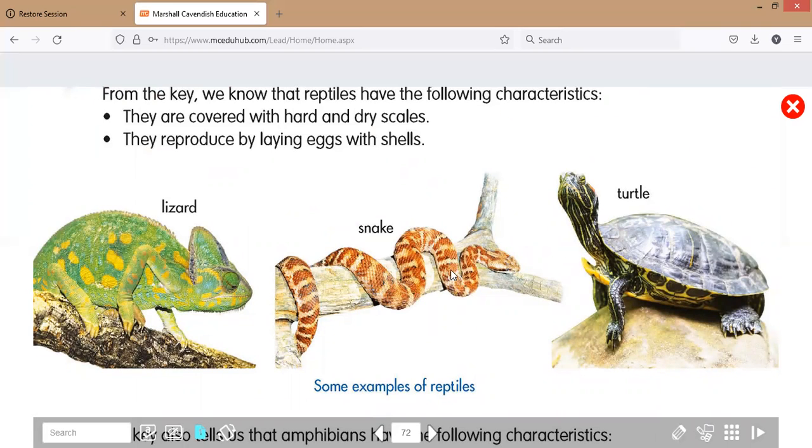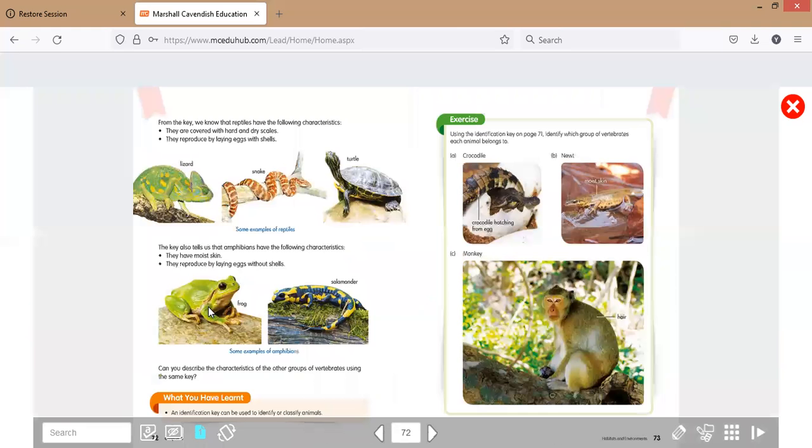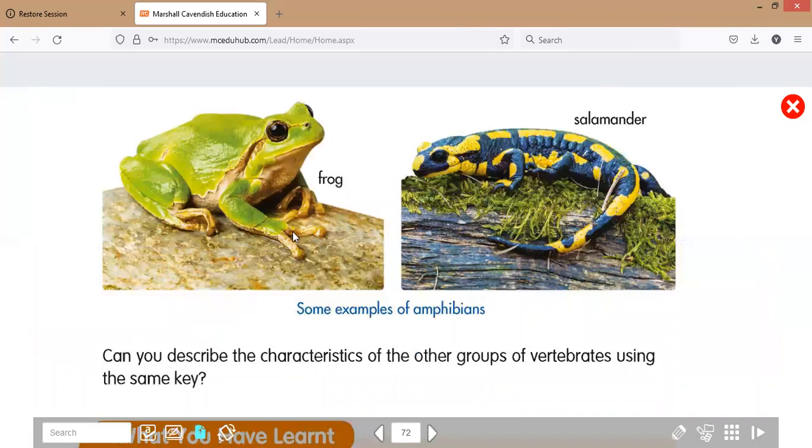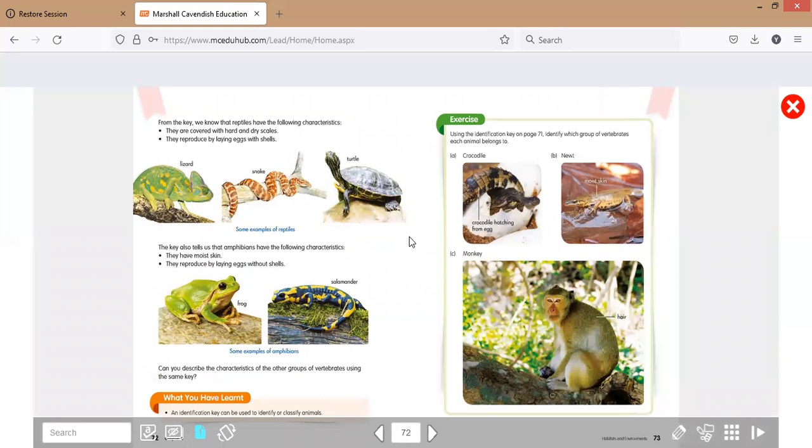They are some examples of reptiles. And this is about the amphibians: frog and salamander. And next we do our exercise on page 73.